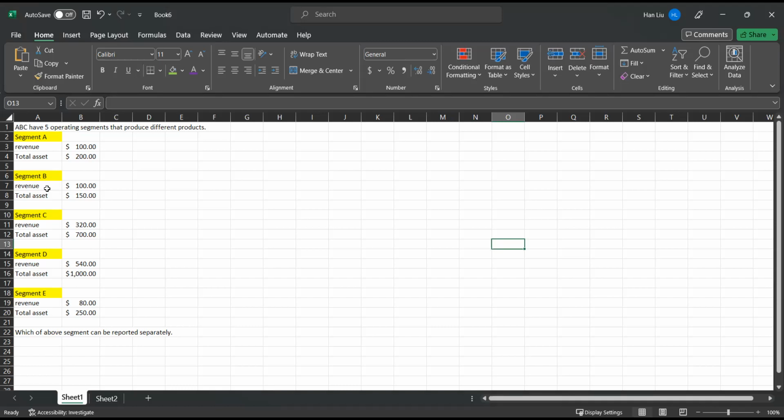Another criterion says assets are 10% or more of the combined assets. In this case, it also gives us the assets. If the revenue testing is not met, then we should use assets for the second testing.